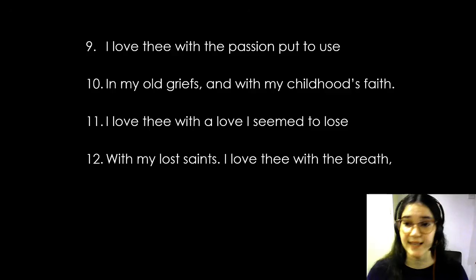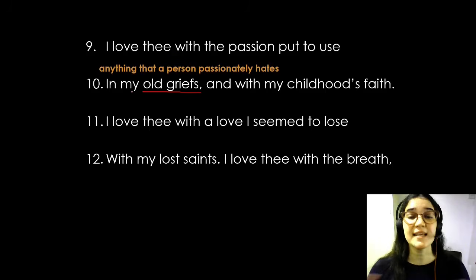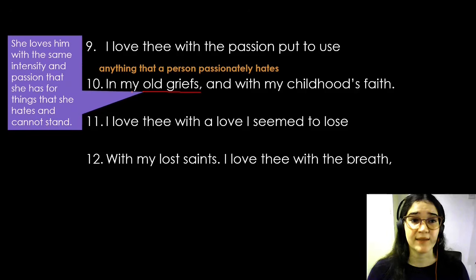In lines 9 and 10, she is taking the feelings that she has about something negative, old griefs, and compares it to the feelings that she has for this person. Old griefs, in this sense, is anything that a person passionately hates. They despise it, they hate it, they can't stand it. And here she is telling her beloved that she loves him with the same intensity and passion that she has for these things that she hates. Basically, she is saying that she takes all of the energy for anything, either good or bad, and she puts it into her love for this person.